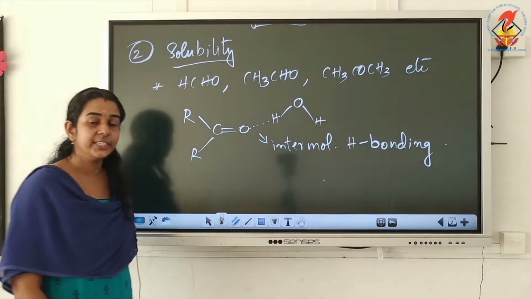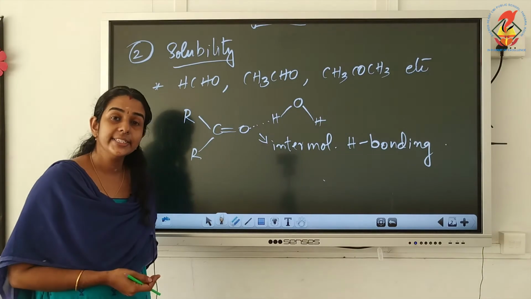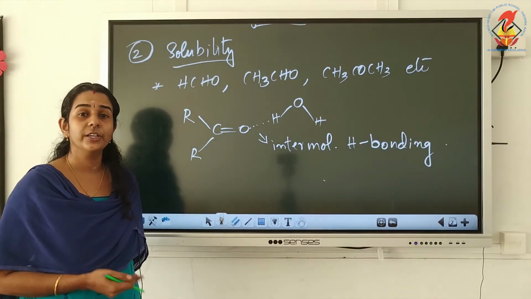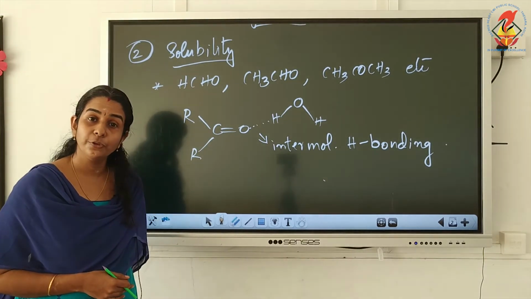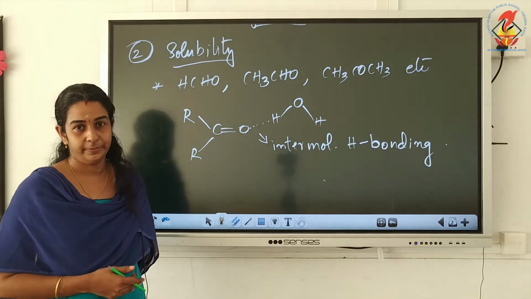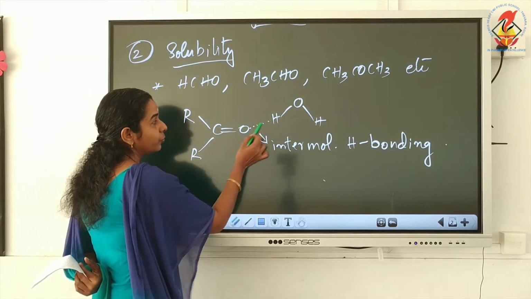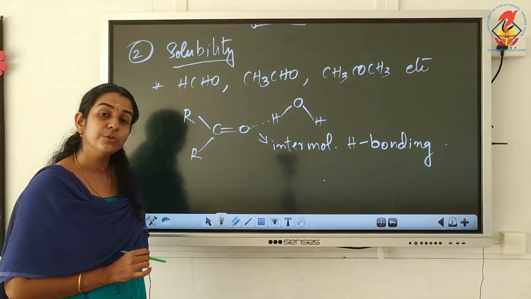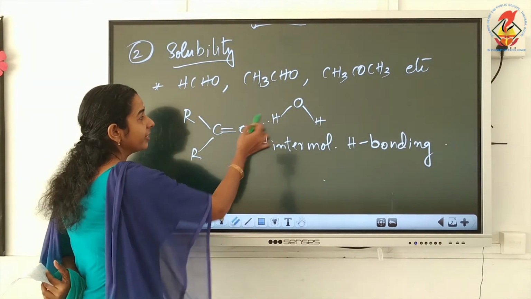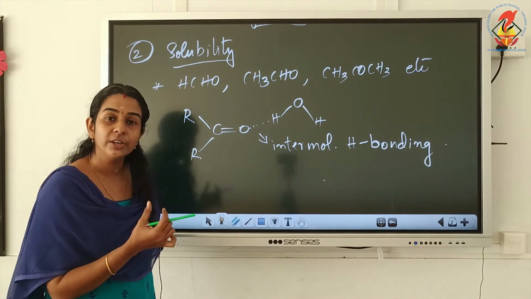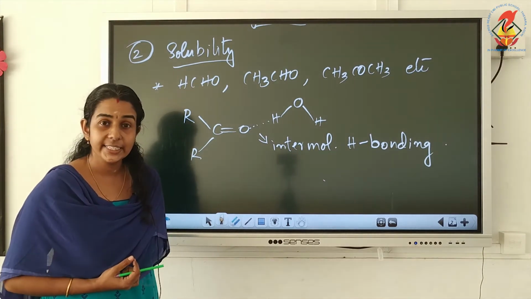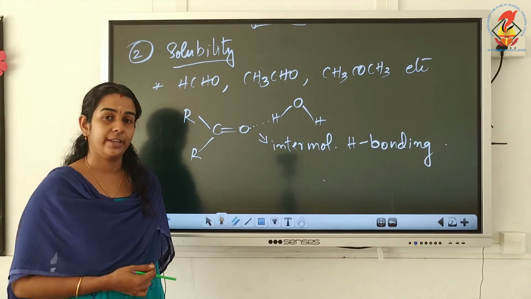So the first point is lower aldehydes and ketones are soluble in water. The reason is they can form hydrogen bond with water. And this is the hydrogen bond representation. We are used to representing hydrogen bonding by using dotted lines. Here the hydrogen bonding is between two molecules, so it is called intermolecular hydrogen bonding.